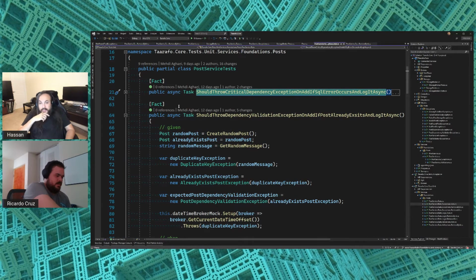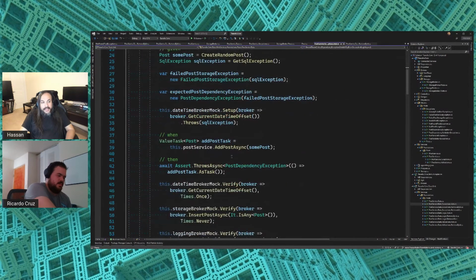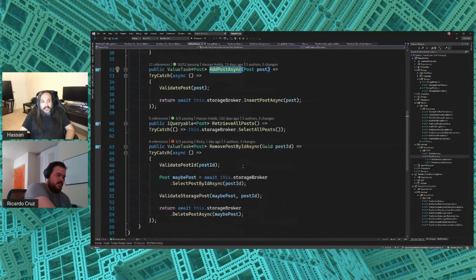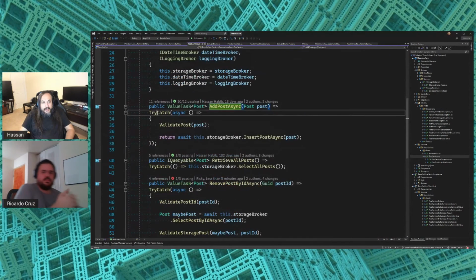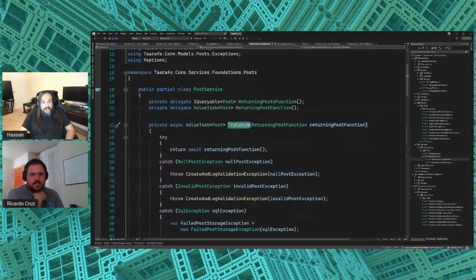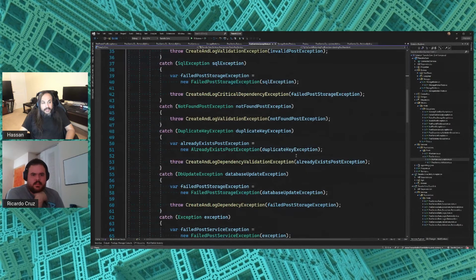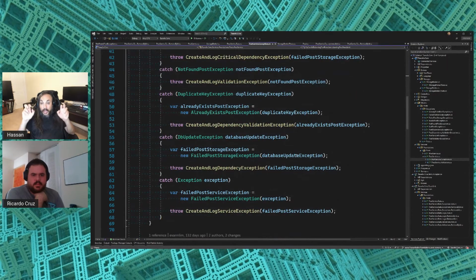Number two, we need to handle DB update concurrency exception. That one is going to fail because we don't have that being handled yet anywhere. DB update concurrency exception generates a localized exception that we call locked post exception.